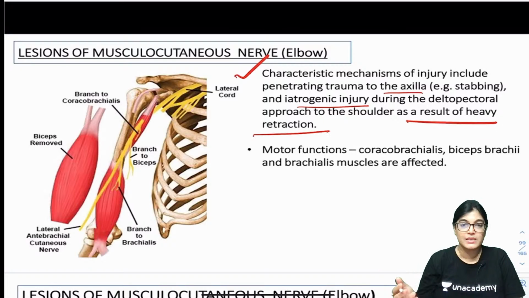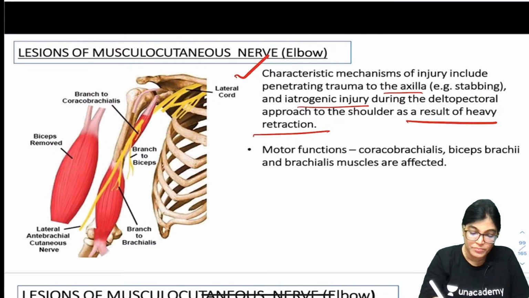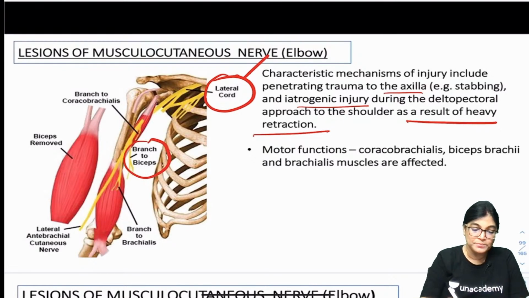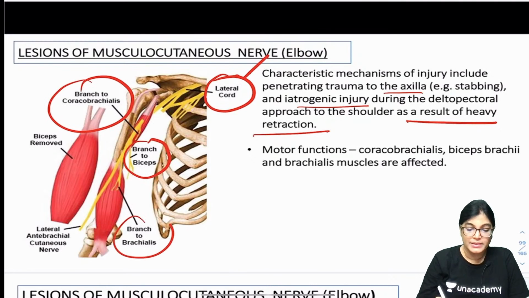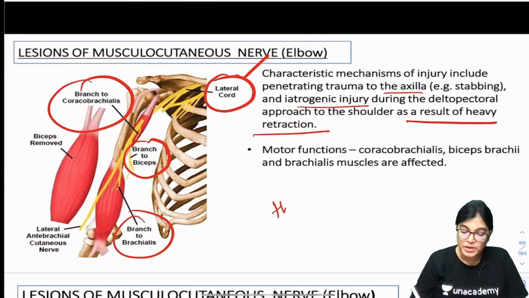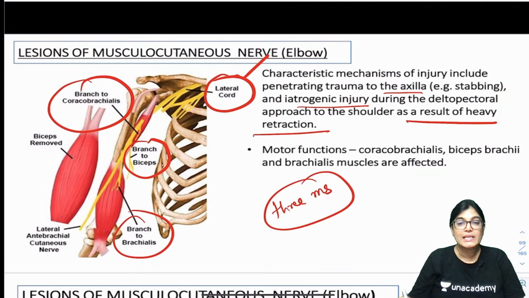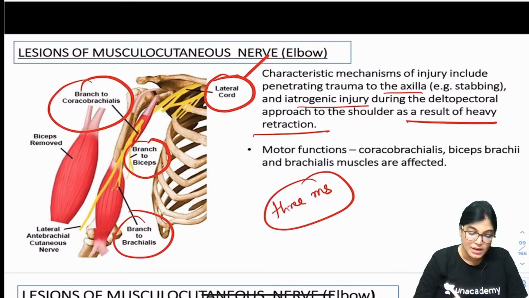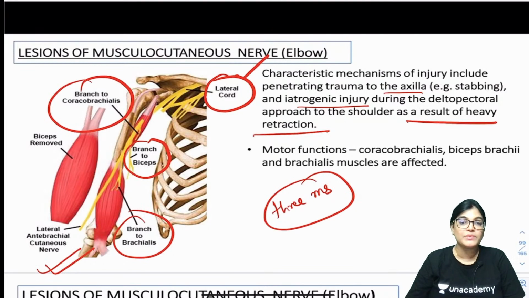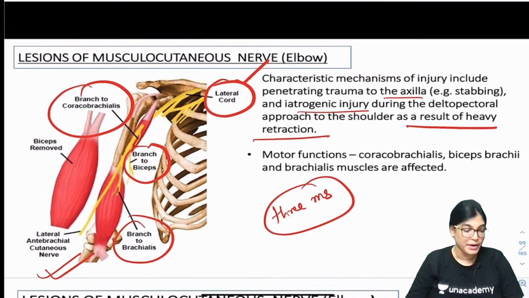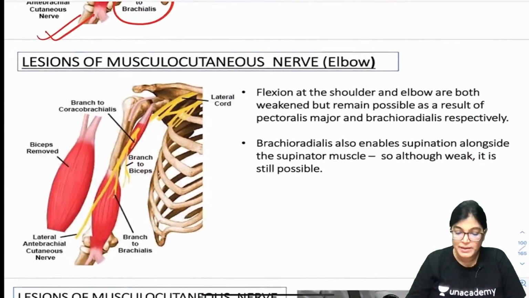We know that the musculocutaneous nerve is a branch of the lateral cord of the brachial plexus and it gives branches to biceps brachii, coracobrachialis and brachialis muscle. After giving innervation to these three muscles, the musculocutaneous nerve becomes the lateral cutaneous nerve of forearm. So the action of these three muscles along with the sensation on the lateral aspect of the forearm is gone. Let me show you more explanation.